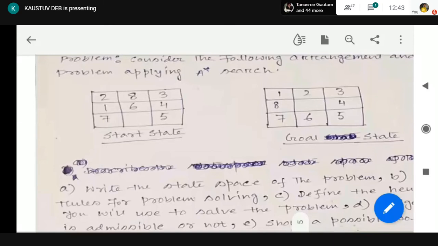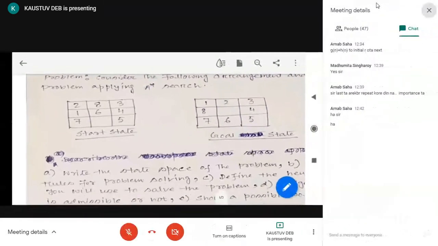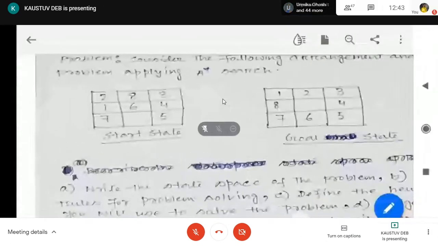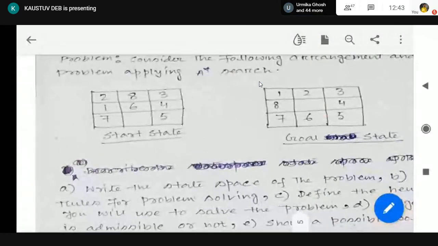How many movements are possible? 4 movements: left, right, up and down. So these are the possible movements. Clear? Now this is the start state which is given to you, and this is the goal state where you have to reach. Now you have to apply A star search for solving this problem. We can solve it by BFS, by DFS, by iterative deepening, but now we have to solve it by A star search and see whether the search procedure is more clever or less time consuming or not.